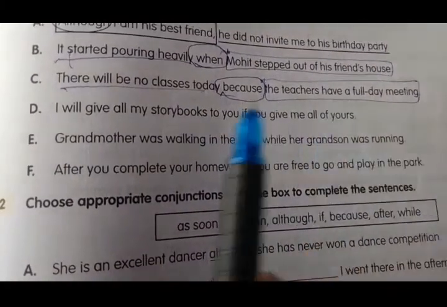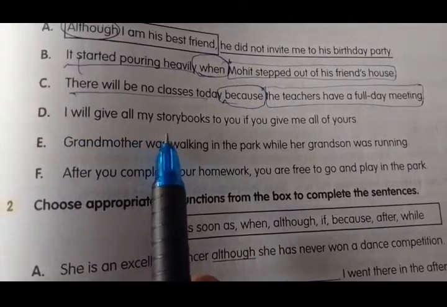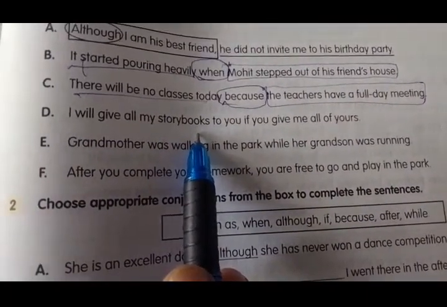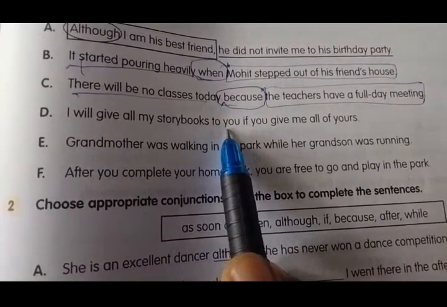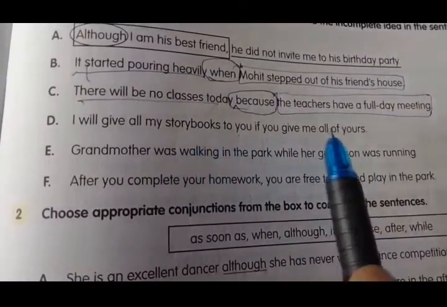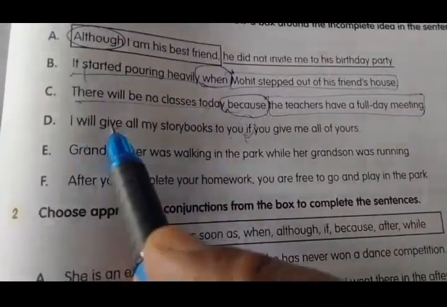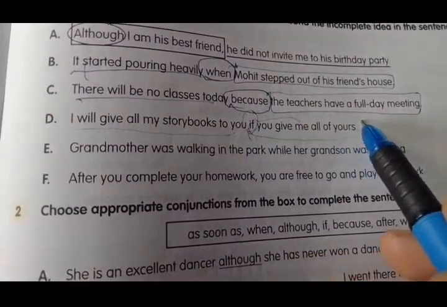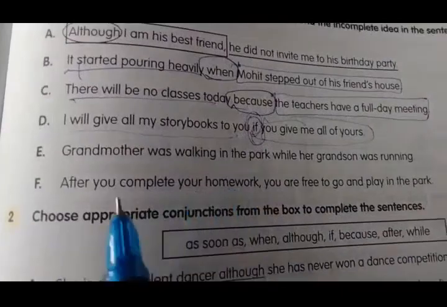of yours. In this, what is a complete idea? I will give all my story books to you is a complete idea. You give me all of yours is an incomplete idea. And you are joining these two complete and incomplete ideas by using the conjunction if. So you are going to underline the complete idea, draw a box for the incomplete idea and circle the conjunction.